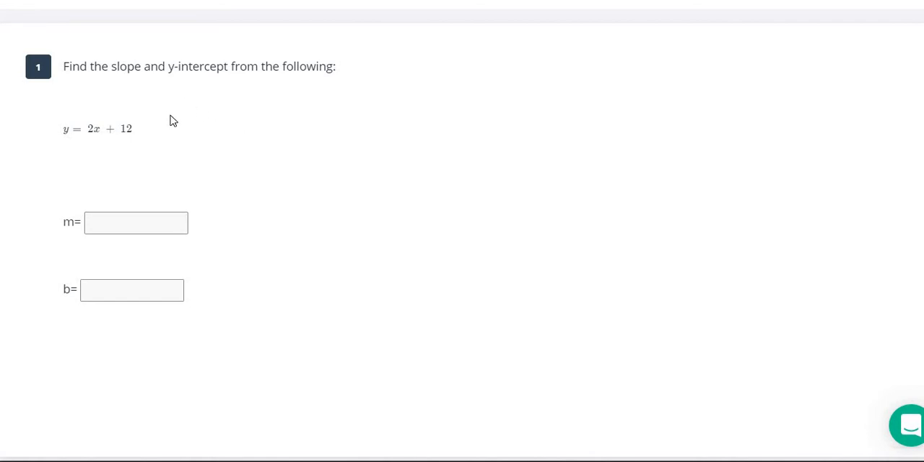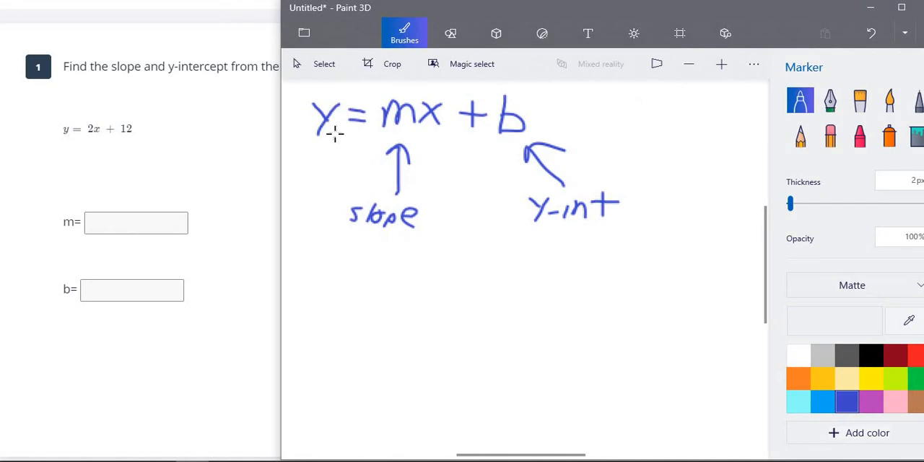All right, let's go ahead and jump into this first one here. It says find the slope and the y-intercept from the following. Now, this is extremely easy if you know where to look. So we are using this equation here, y equals mx plus b. This is going to be the equation that you use for a lot of the answers on this assignment and on your test tomorrow. M in this equation is the slope, and b in this equation is the y-intercept.